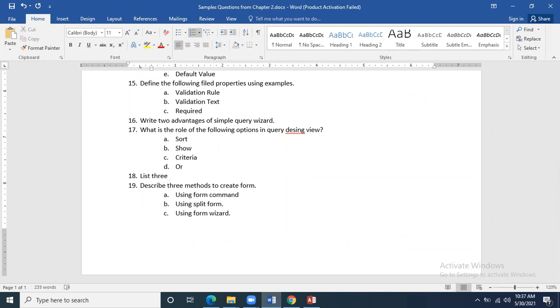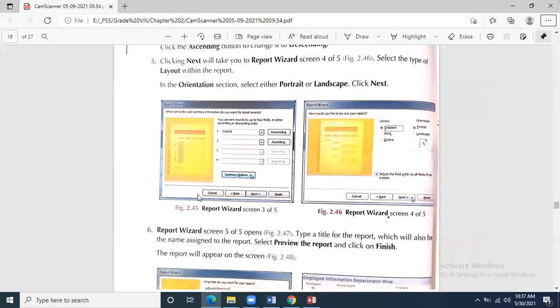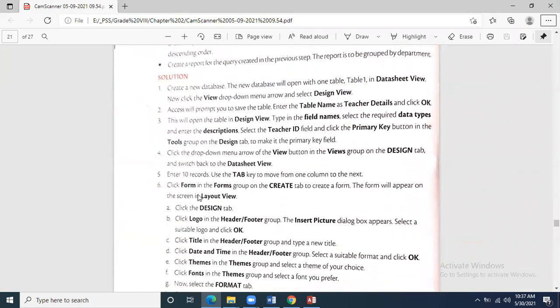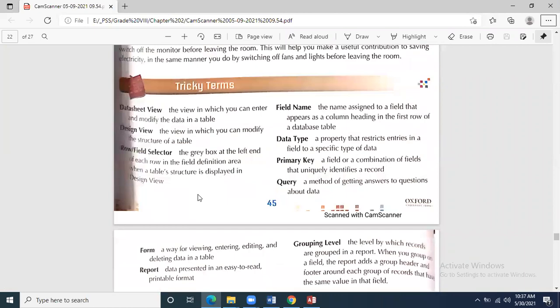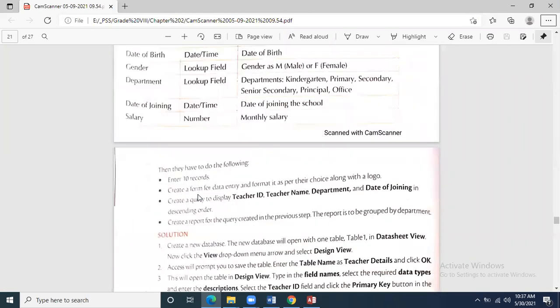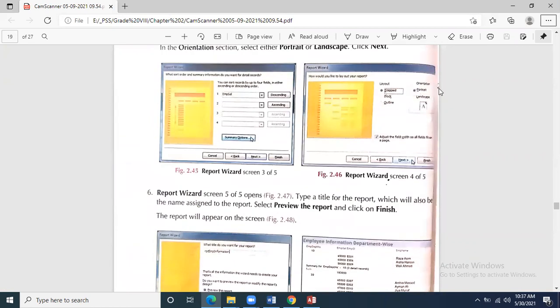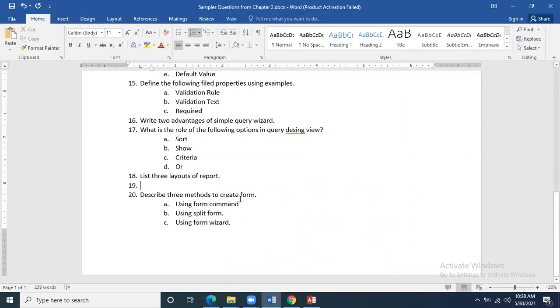List three layouts of report. And similarly, what are the orientations? Portrait or landscape. Portrait means you take the paper vertical, landscape horizontal. List two orientations.